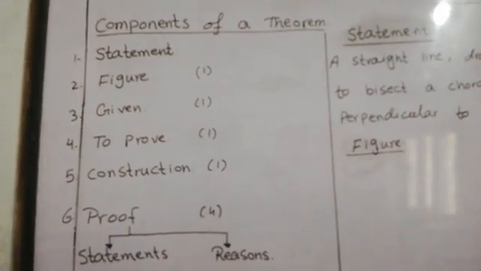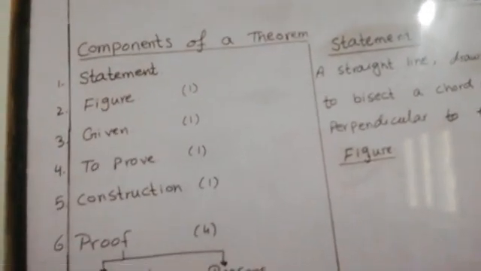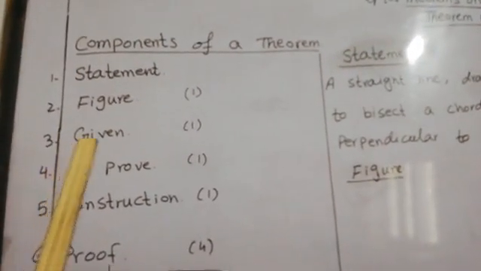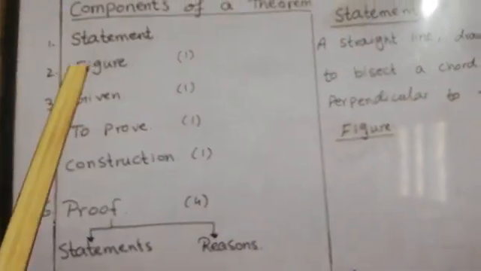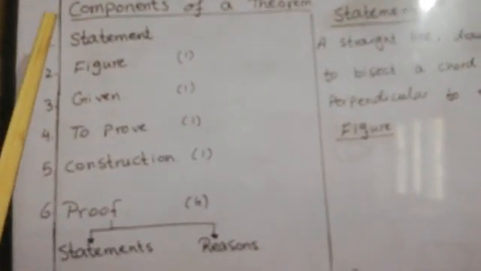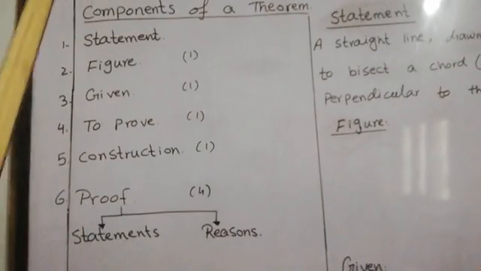Theorems are the rules and theories of mathematics which we will prove with the help of the theorem. And there are 6 components of the theorem, my dear students. Sometimes the examiner will give you a short question: write the components or state the components of the theorem. That's why I have written here for you that there are 6 components of a theorem.